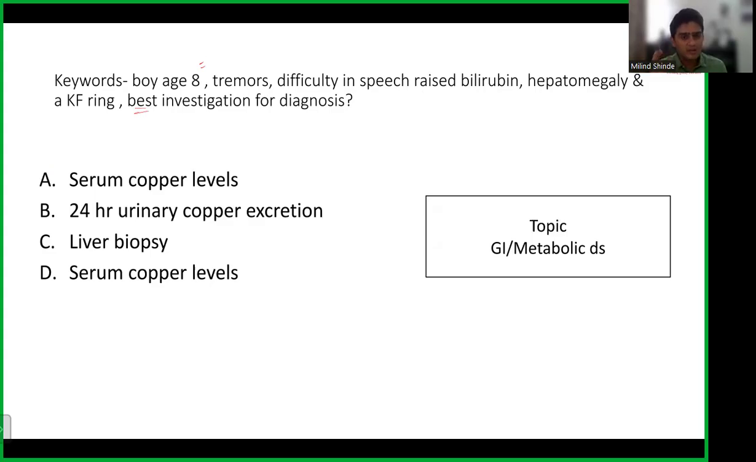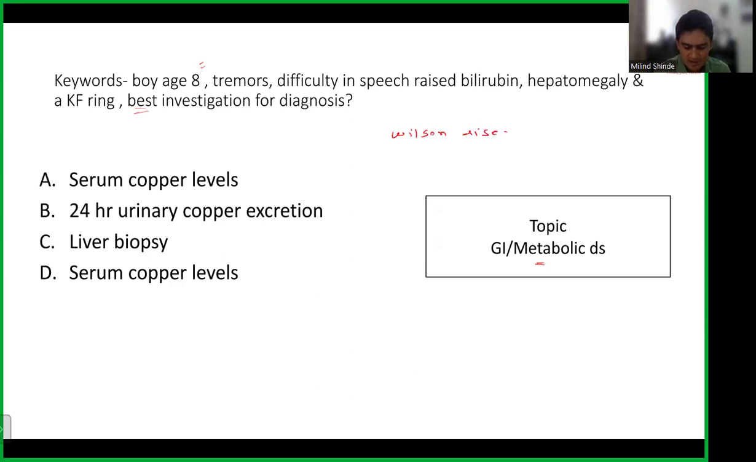If you know it, you don't even need the other keywords. Just the Kayser-Fleischer ring is enough. We all know they are talking about Wilson's disease, because the liver is involved and your brain is involved as well. Now the question is, what is the best investigation for diagnosis? This is from the metabolic diseases. As we understand, we are talking about Wilson's disease.